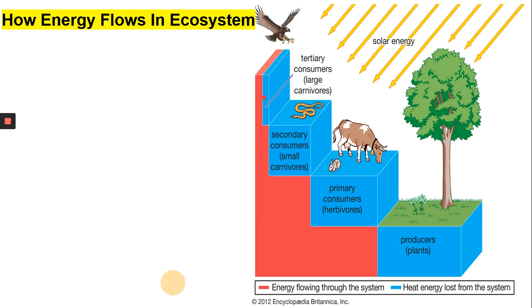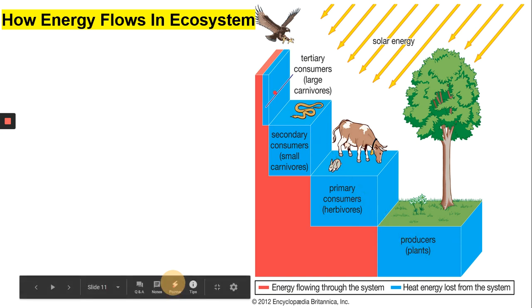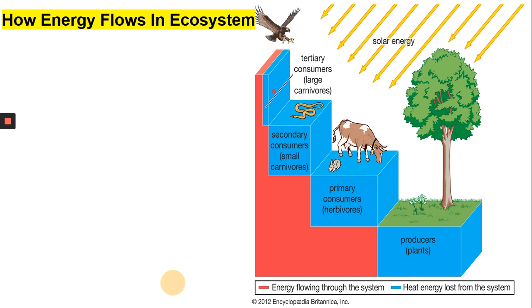Finally, when the eagle or this hawk will feed on snakes, look at how much energy is left that it can get. So the energy is decreasing from the producers to the final carnivore or the tertiary consumer. That is why you will see that the population in that ecosystem will also gradually adjust accordingly.